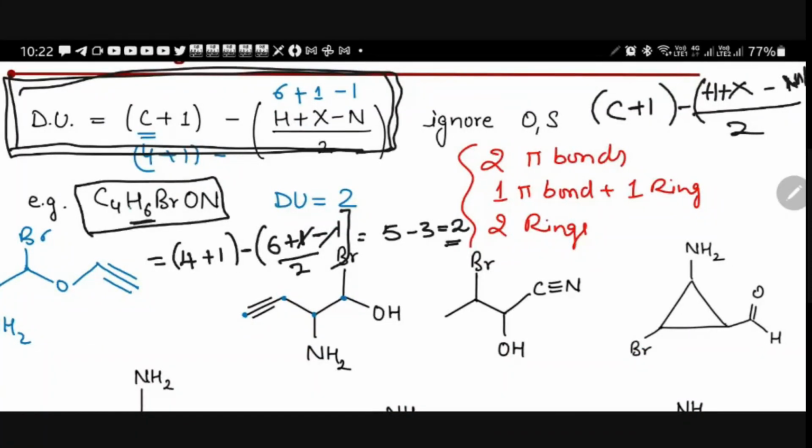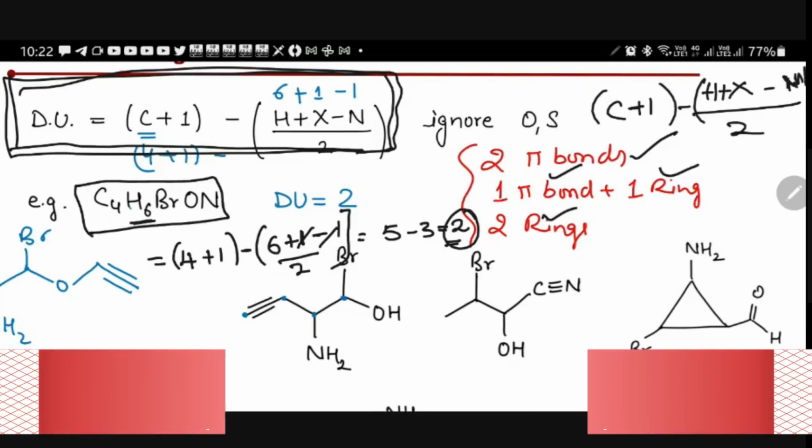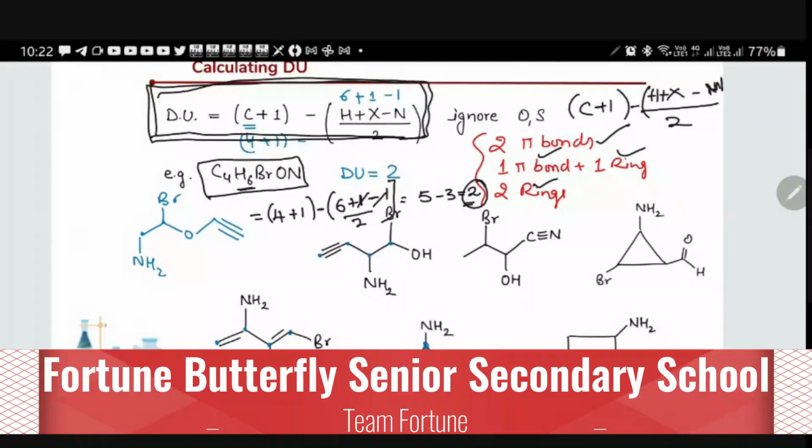This 2 may be what? It may be 2 pi bonds, or it may be 1 pi bond and 1 ring, or it may have 2 rings also. What are the probabilities that we have for 2? We may have 2 pi bonds, we may have 1 pi bond and 1 ring, and we may have 2 rings. So we'll see the structures here.